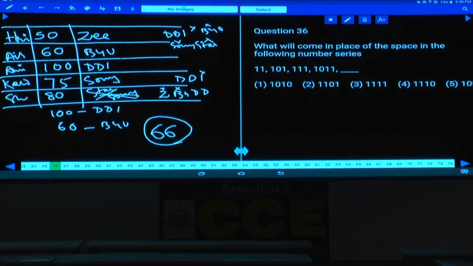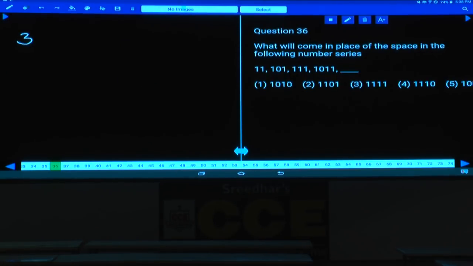11, 101, 111, 1011. All these numbers are given in binary. Then how do we convert these binary numbers? 11 is nothing but how much? 11 is 3, and the next one, 101, is 5, and 111 is 7, and this is 8 plus 2 plus 1, which is 11. Then what's the next one? 3, 5, 7, 11. All these are prime numbers.